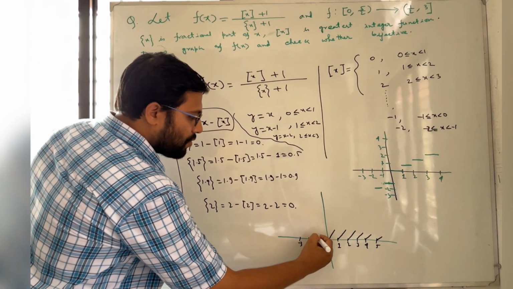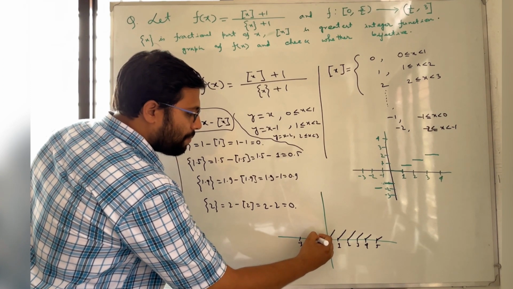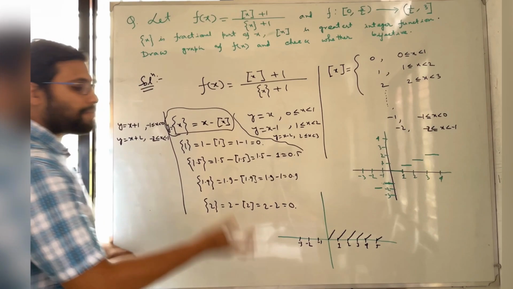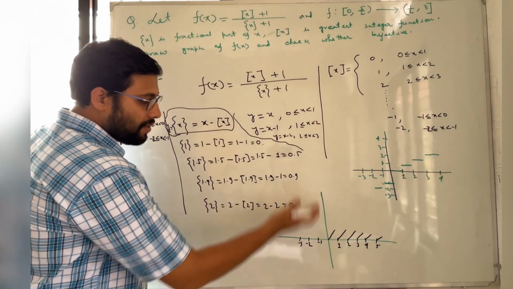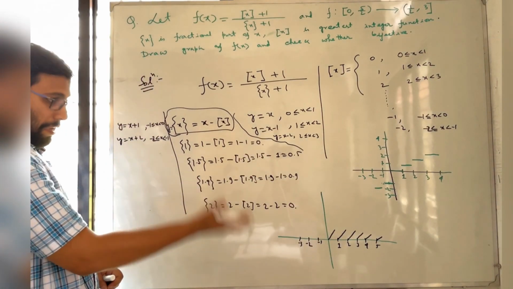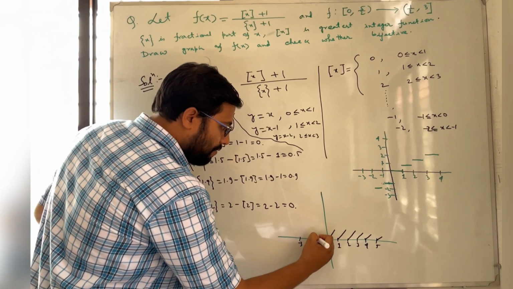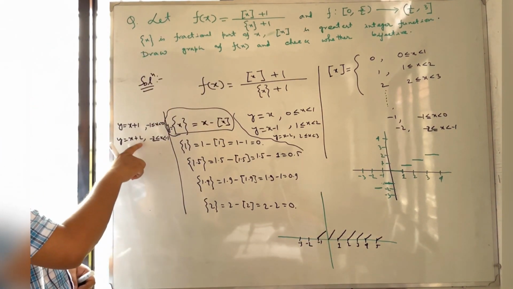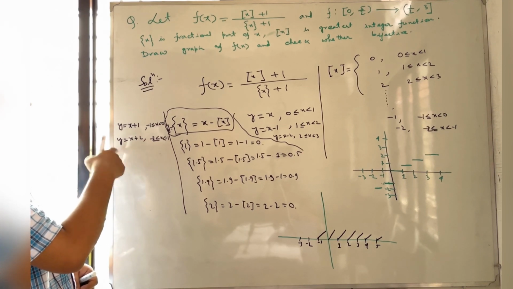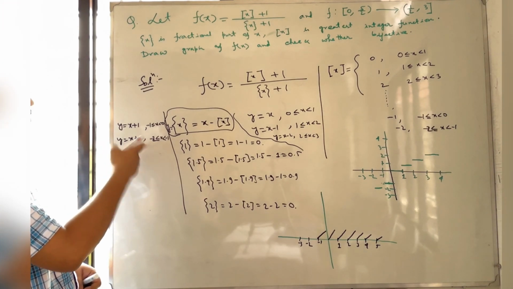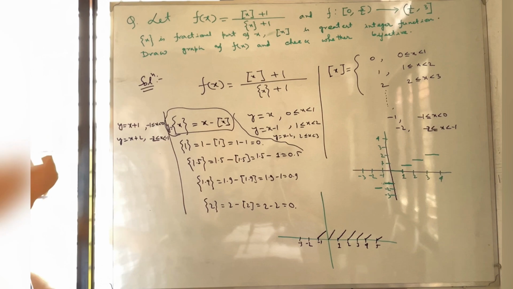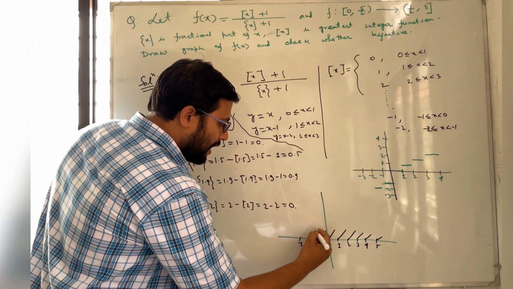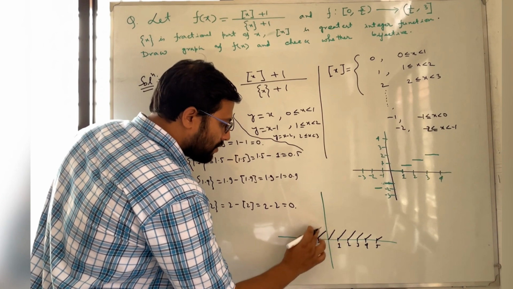So we have to start from here and see the slope is positive 1, theta must be 45, and the y-intercept is positive, so it will cut the y-axis upward. Okay, so this graph will look like this. Similarly for y is equal to x plus 2, this is also a straight line with slope 1. So once again theta is 45 degrees and at x equal to minus 2, y is 0.